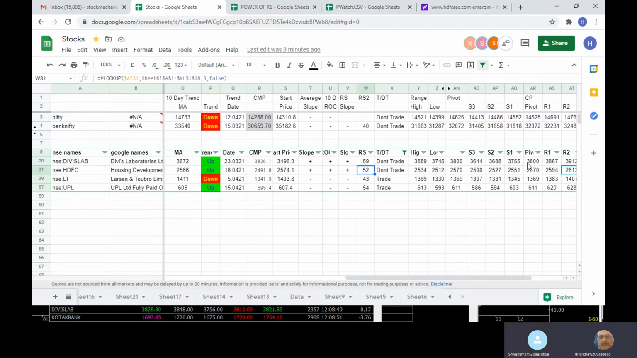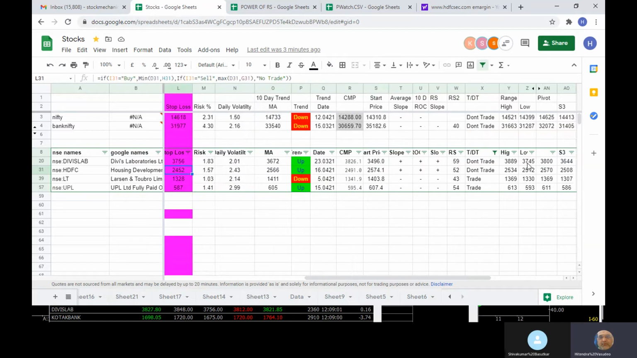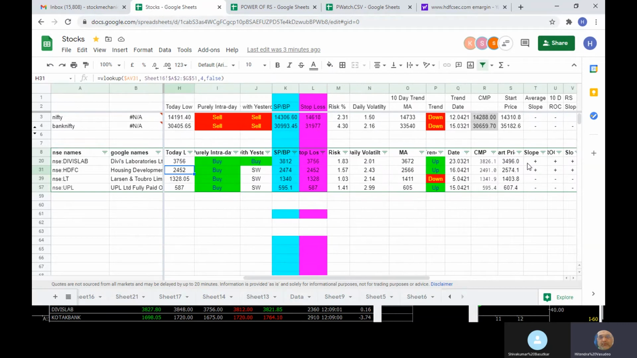So the comparatively favorable one also for the intraday, even if I don't look at the end of the day column trend, 52 is the RS, and so because there has to be the selection method process. So 52 is still the RS, and purely intraday, you can have a thing